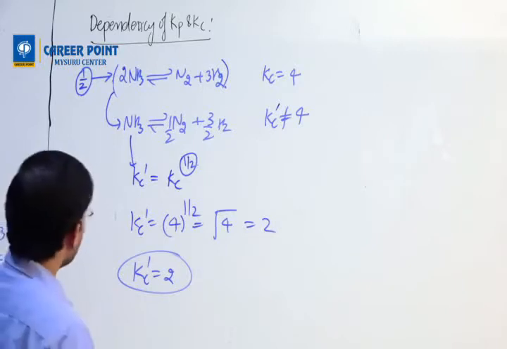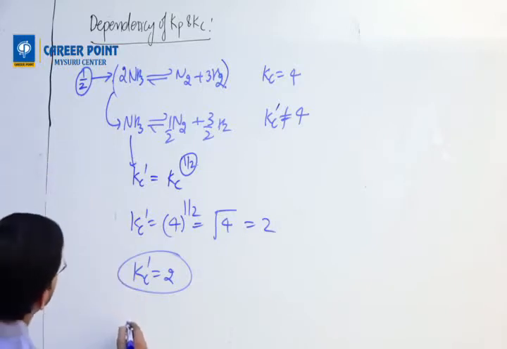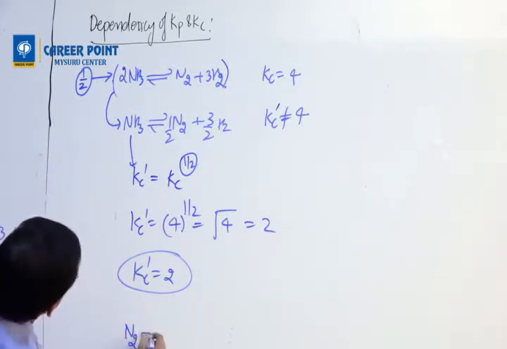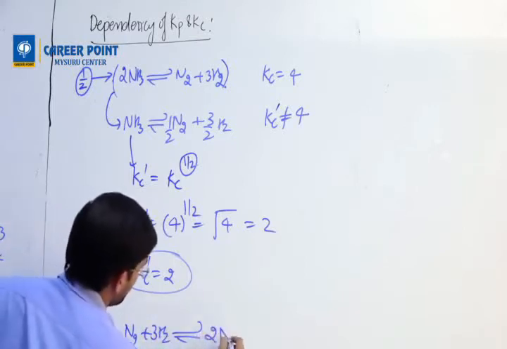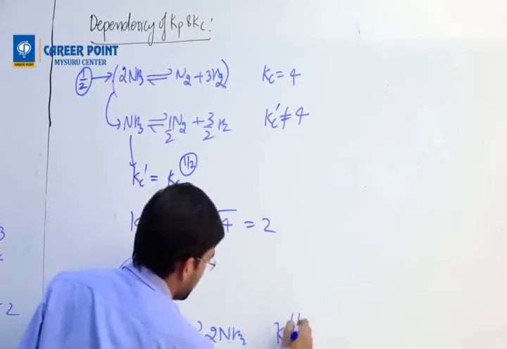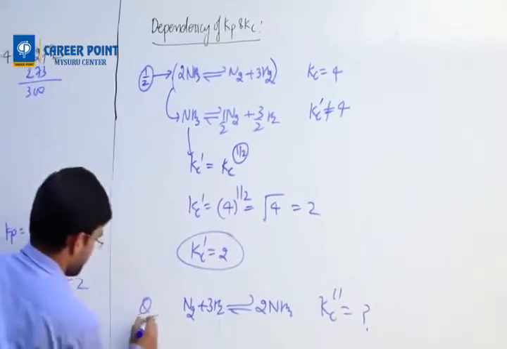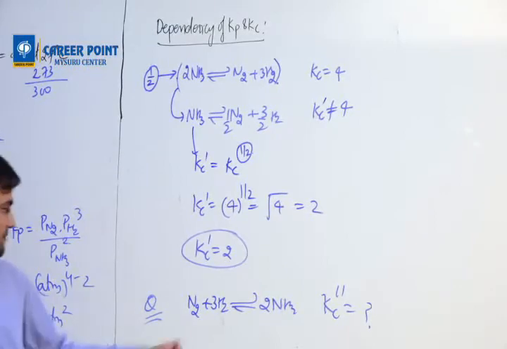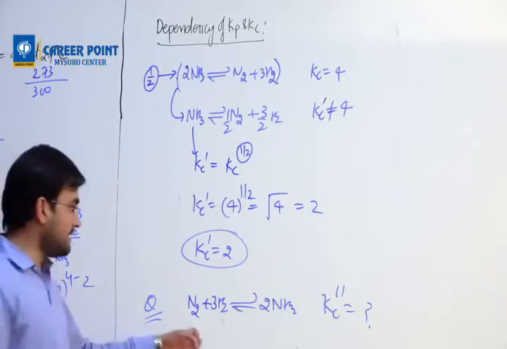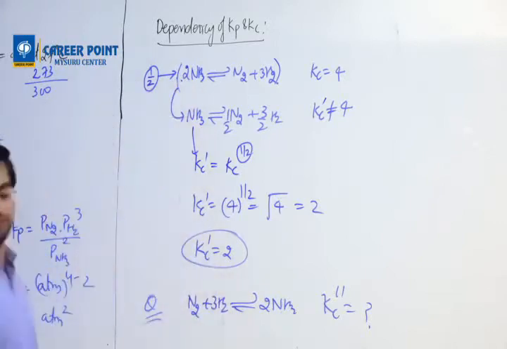Now tell me this value. N2 plus 3H2 gives rise to 2NH3. What is the Kc double dash? If you understood, tell me the Kc dash from this reaction.